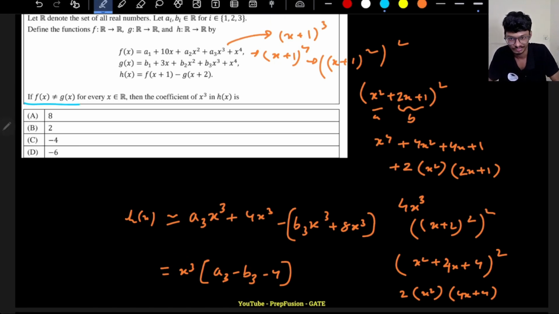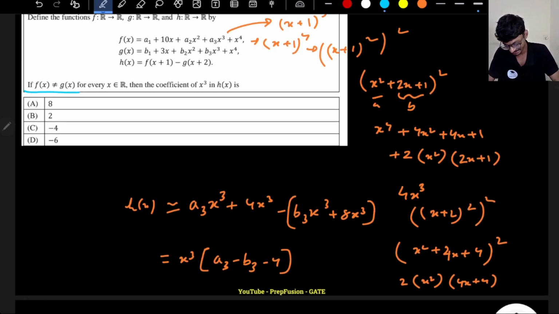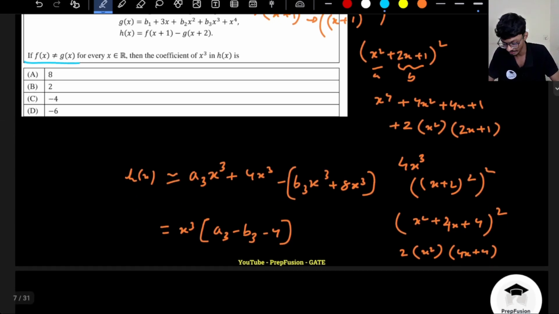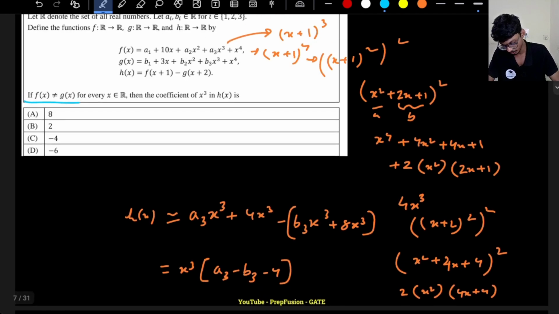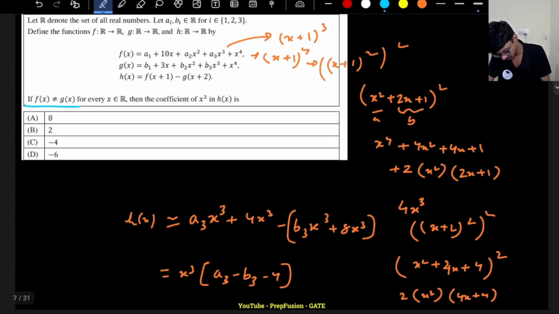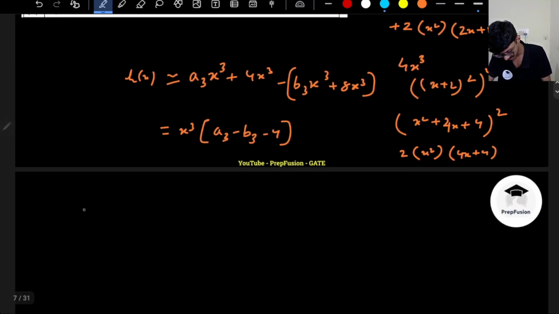So they are very smart. JEE guys are very smart. They will give you some additional condition. So f of x is not equal to g of x. Let me put f of x and g of x here. If I put f of x and g of x, what happens? So what is f of x?